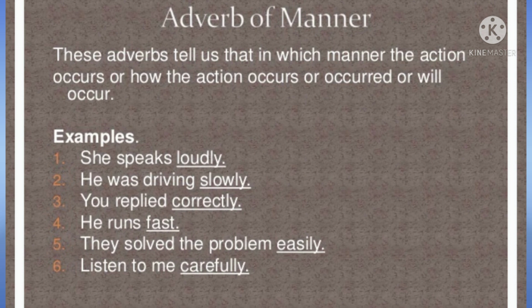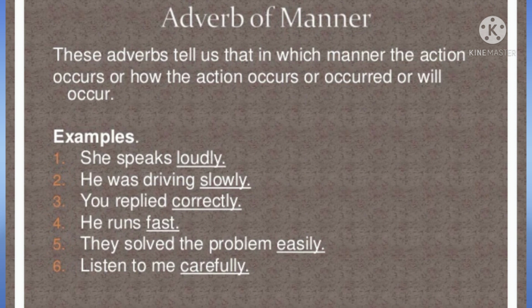Let's go into detail about adverb of manner. I told you it answers the question how an action happened. For example, she speaks loudly. It tells you how she speaks. She speaks how? If you ask the question how, you will get the answer loudly. So here loudly is used as adverb of manner. He was driving slowly. It tells you about the manner of his driving. He was driving how, or how was he driving? For that you will get the answer slowly.